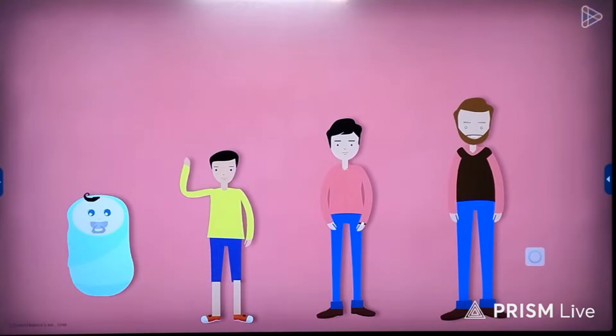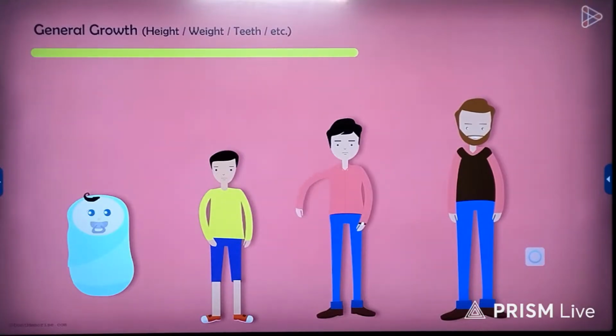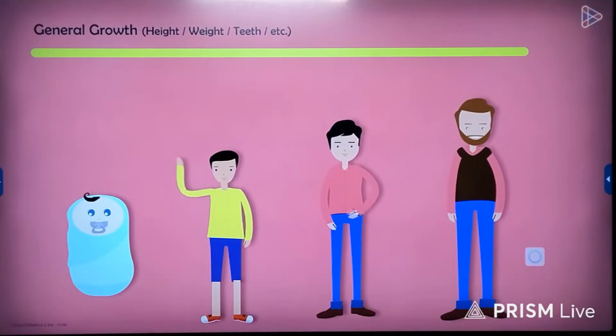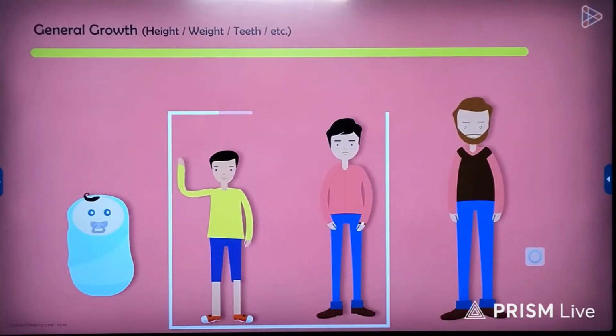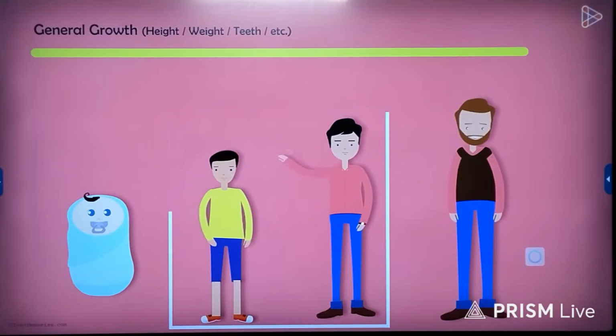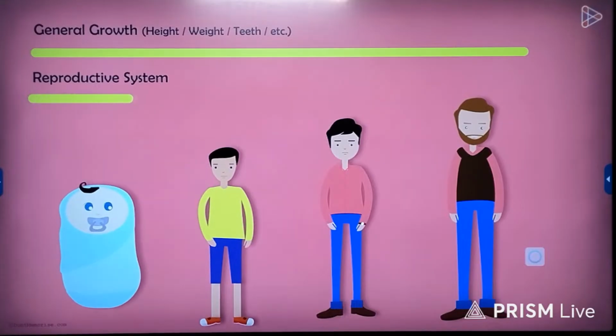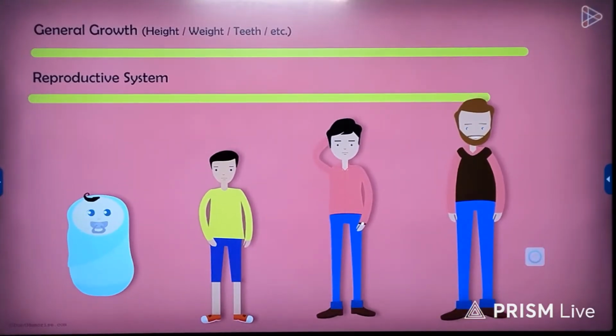As we know, a baby grows into adolescence and then gradually into adulthood. This growth is characterized by various bodily changes. During our early years, our height and weight increase, we acquire teeth, and so on. All these can be classified under the general process of growth. But in our early teenage years, new changes occur in our body which are not as simple as these ones. Why do these bodily changes occur? A human being is not born with a mature reproductive system. As one grows older, the reproductive system starts maturing.